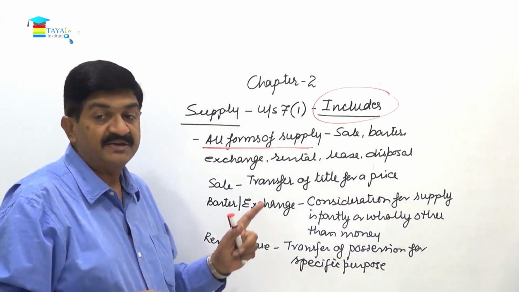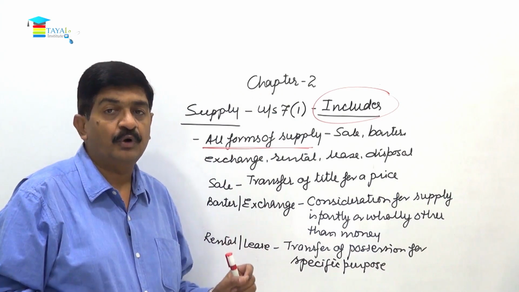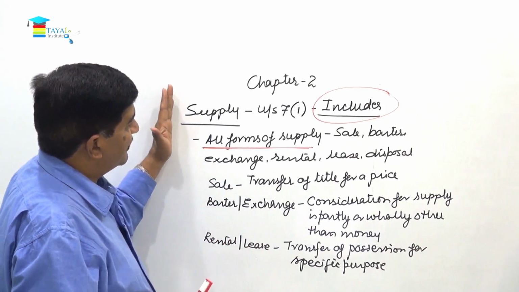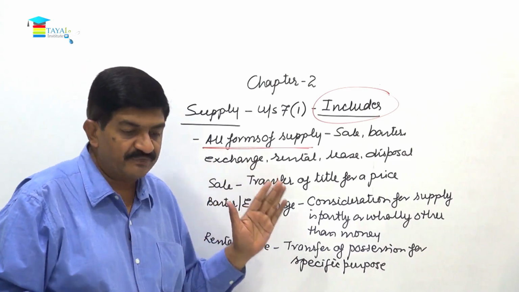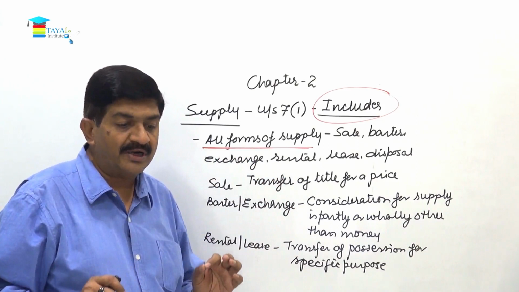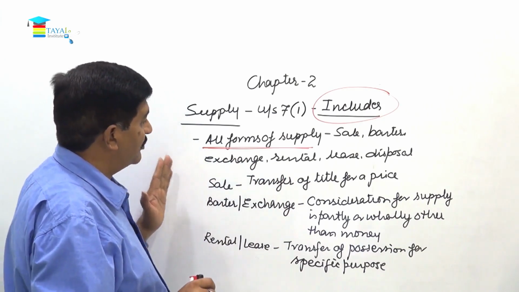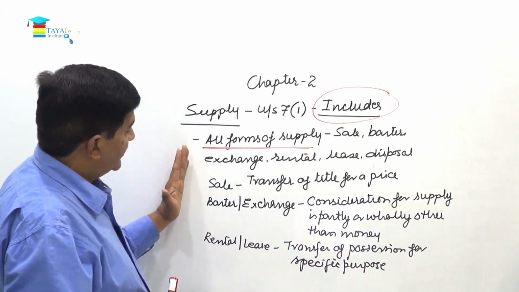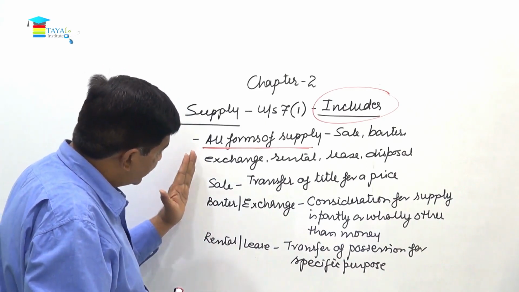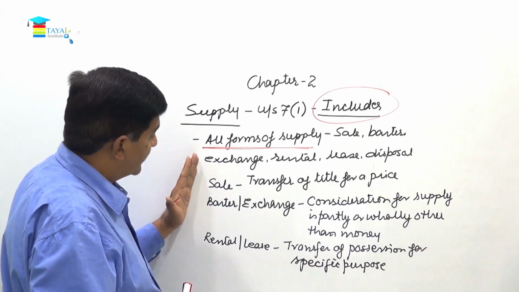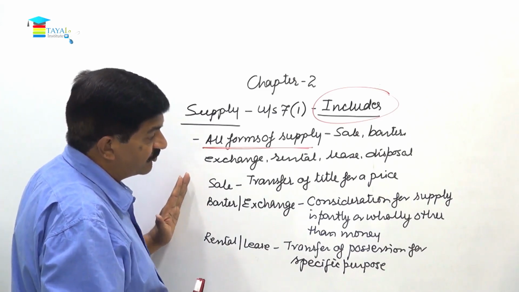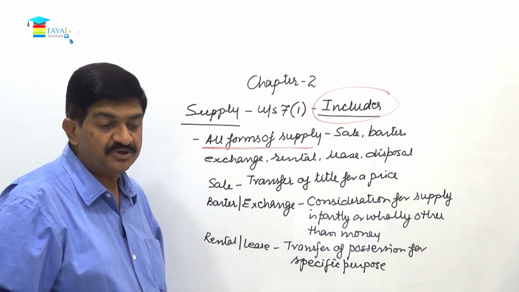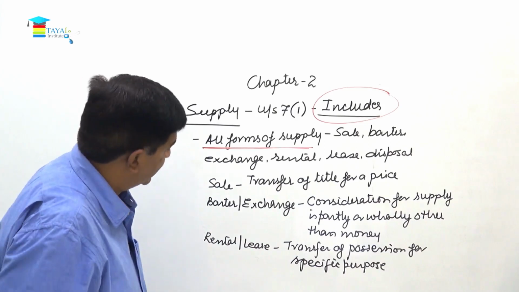What is transferred is possession, and that too for a specific purpose. So here we said supply under section 7 subsection 1 includes all types of supplies, whether by way of sale or barter or exchange or rental or lease. Sale is transfer of title for a price. Barter and exchange is where consideration for the supply is partly or wholly other than money. And rental and lease means transfer of possession but for a specific purpose.